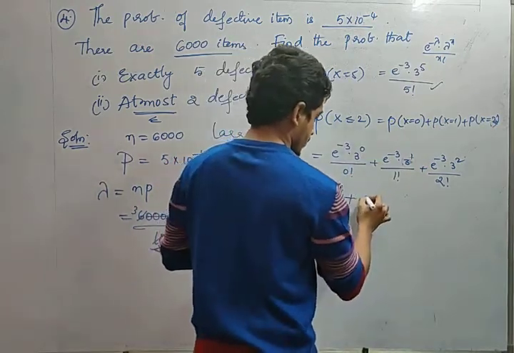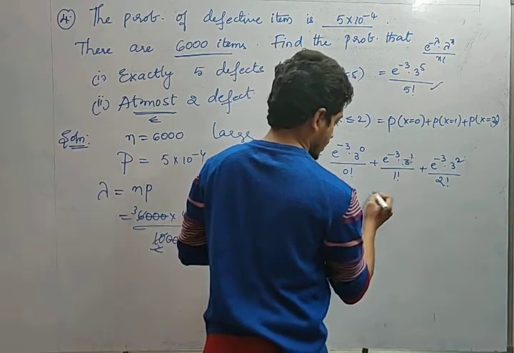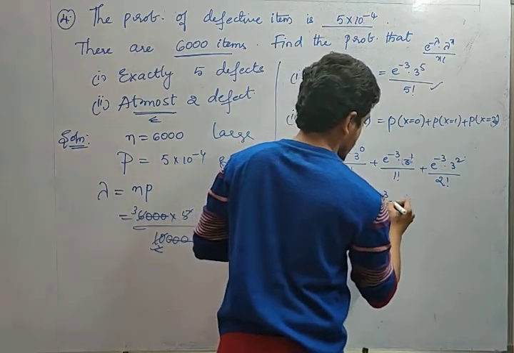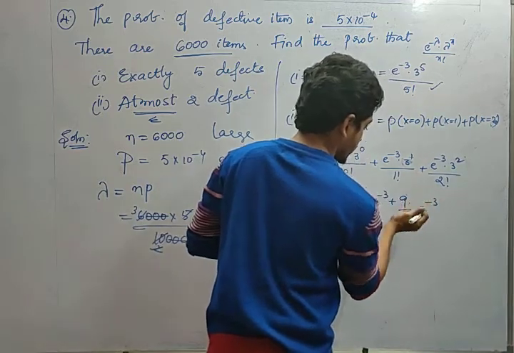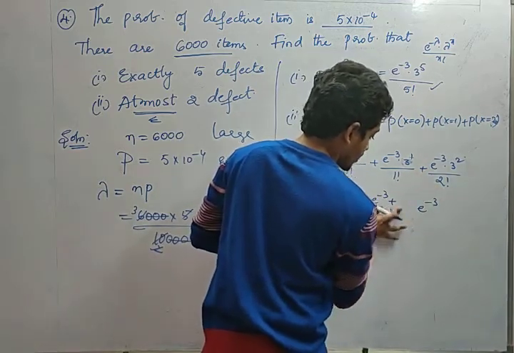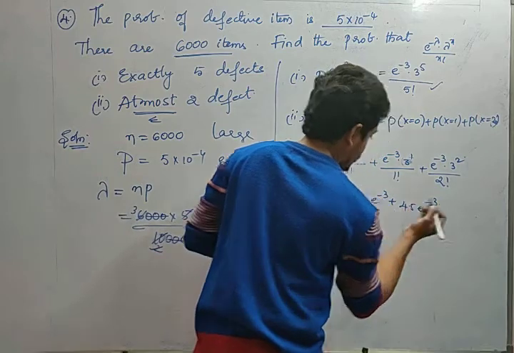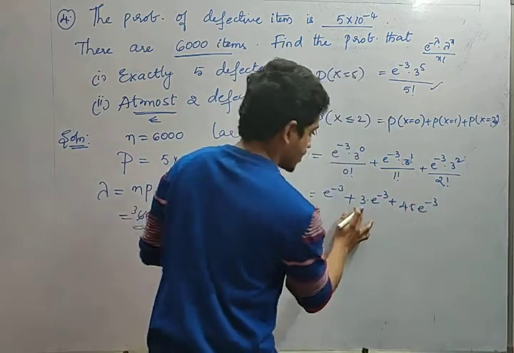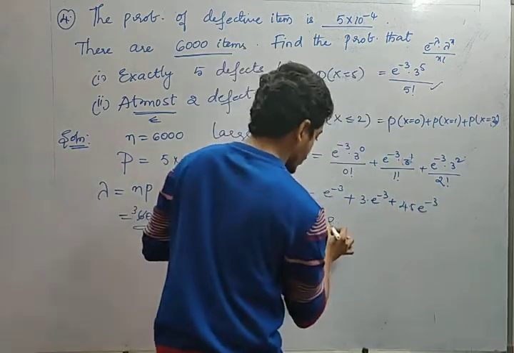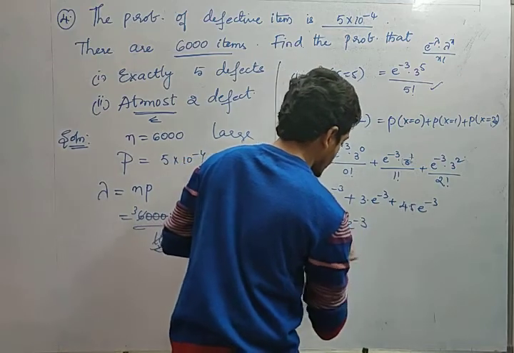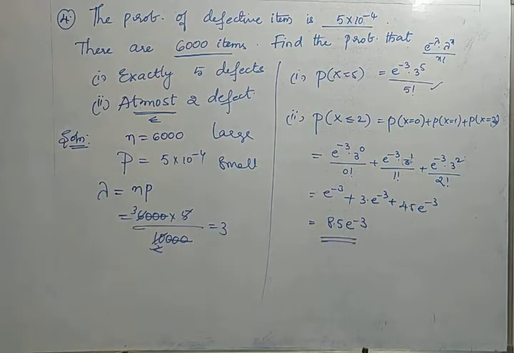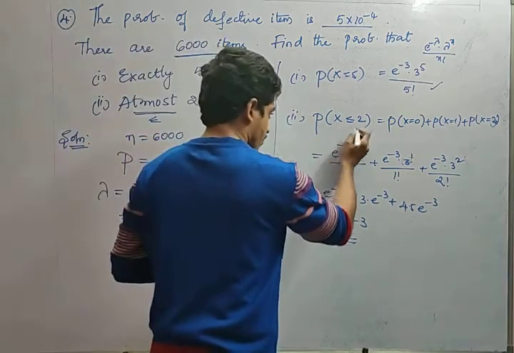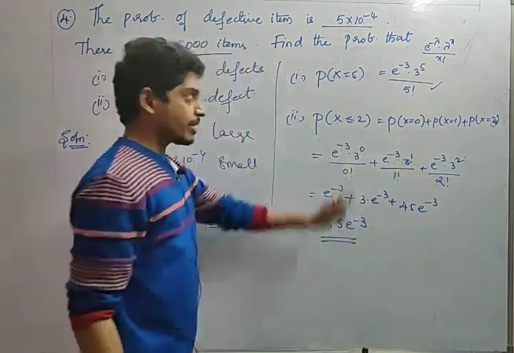So 3 power 1 is 3 into e power minus 3, plus this is 9 by 2 into e power minus 3. 9 by 2 is 4.5. So 1 plus 3 is 4, 4 plus 4.5 is 8.5 into e power minus 3. So this is the value. So for at most 2 defects, just keep less than or equal to 2, expand like this and apply the Poisson distribution formula.